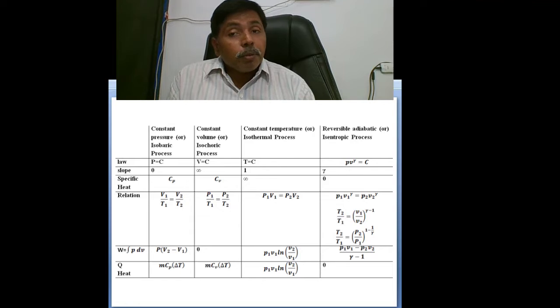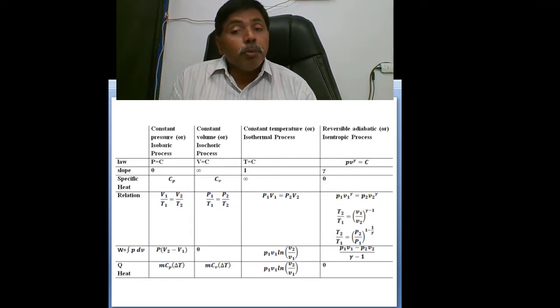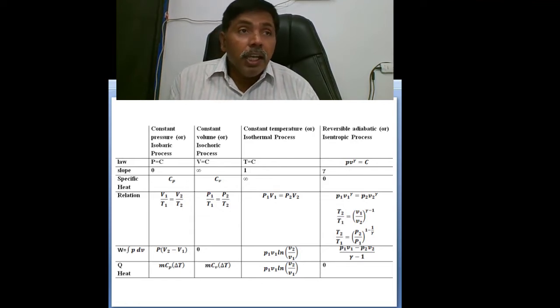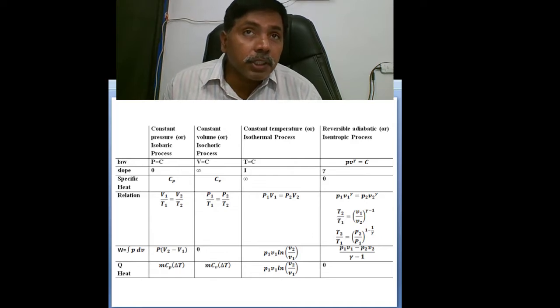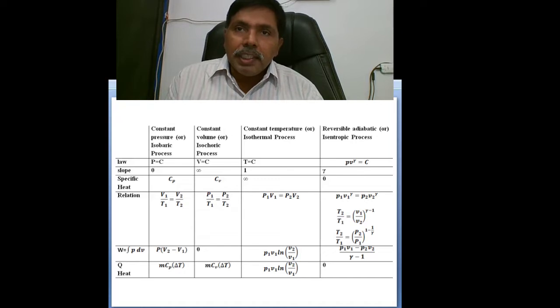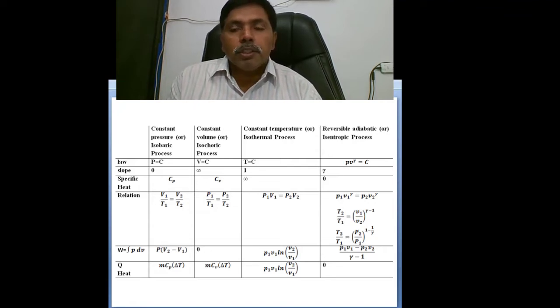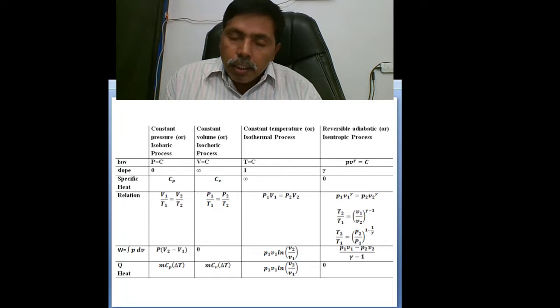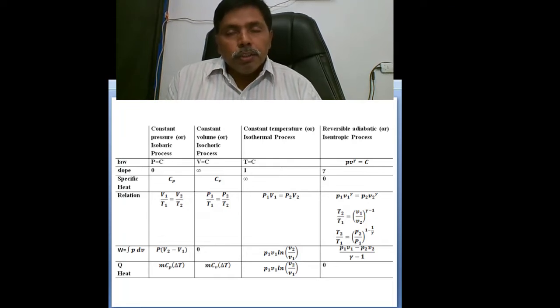Adiabatic process, reversible adiabatic, the isentropic process. It is important. Why? Because in all cycles, the adiabatic process is the common process for work production or work supply, generation of work or work absorption. Majority of processes follow adiabatic only. So this relation is very much important.